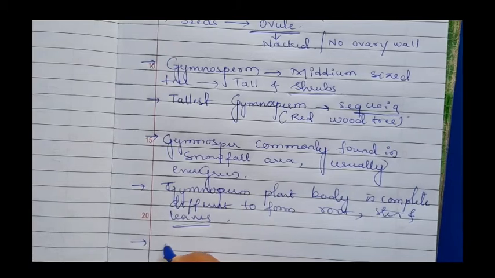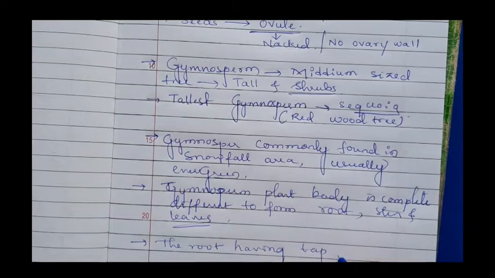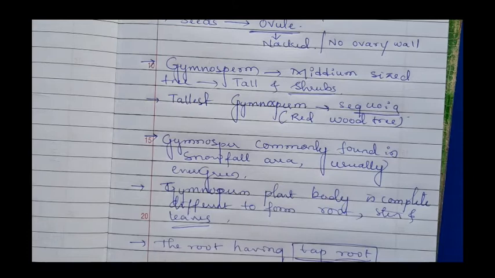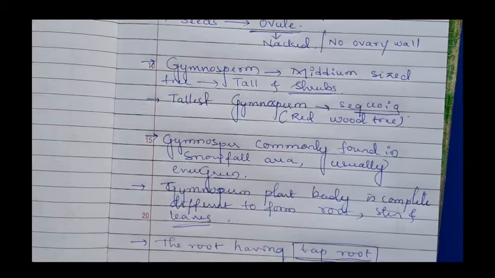The roots have the taproot system. Initially, while discussing the classification of plants, I told that the gymnosperms and angiosperms come under the phanerogams. In that phanerogam characteristic feature, that is a taproot system. In Kannada we can say tai beru. The taproot is present in gymnosperms. Example for the gymnosperm is Pinus.